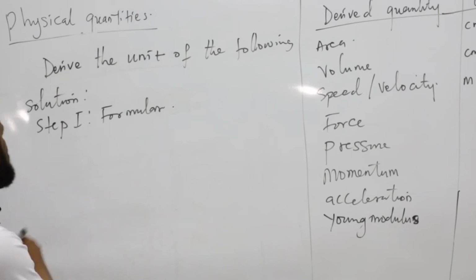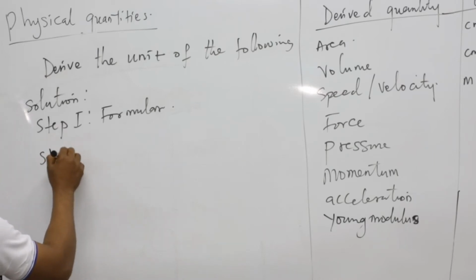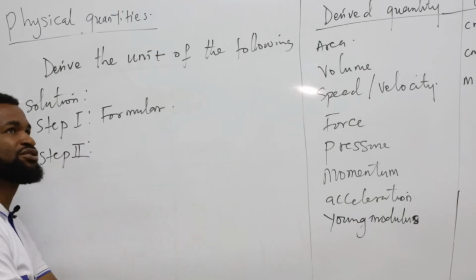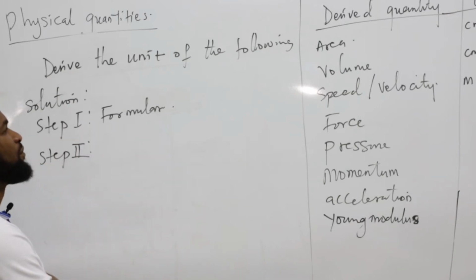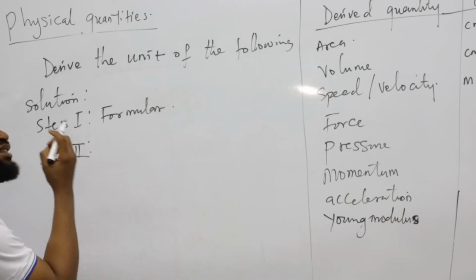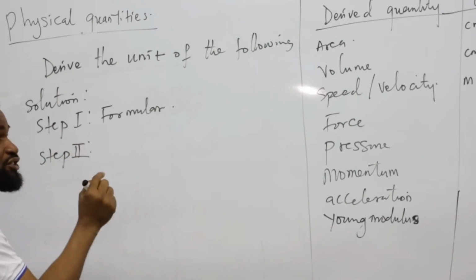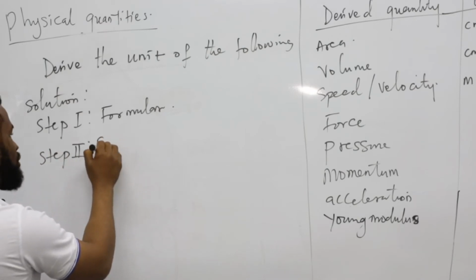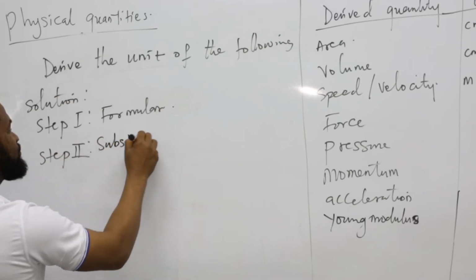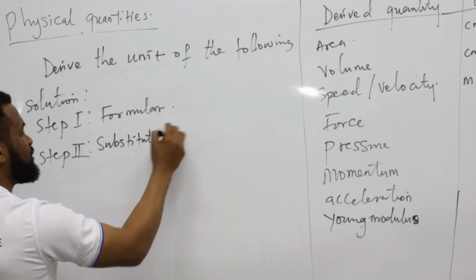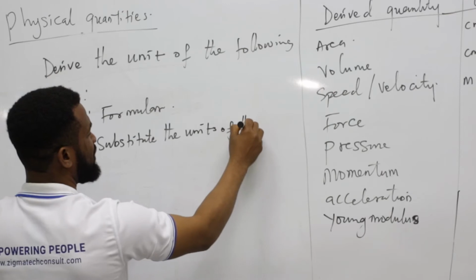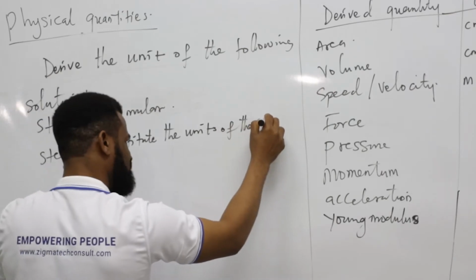Step 2 is, you need to be able to find the unit of each of the quantities that form the formula. Then substitute the units into the formula.